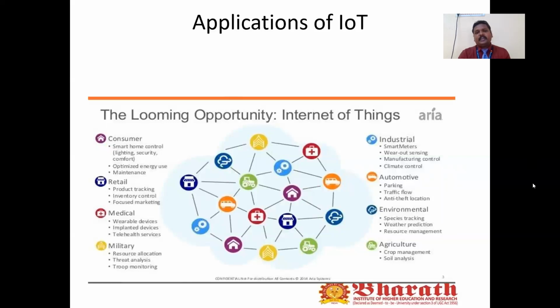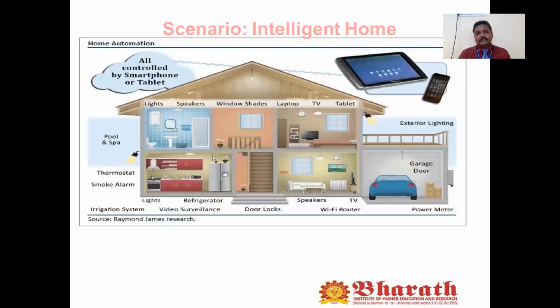So these are different areas where the IoT can play a vital role. Let's take the example of the intelligent home. We want to make our home intelligent, so we want home automation, all controlled by a smartphone or maybe a tab.